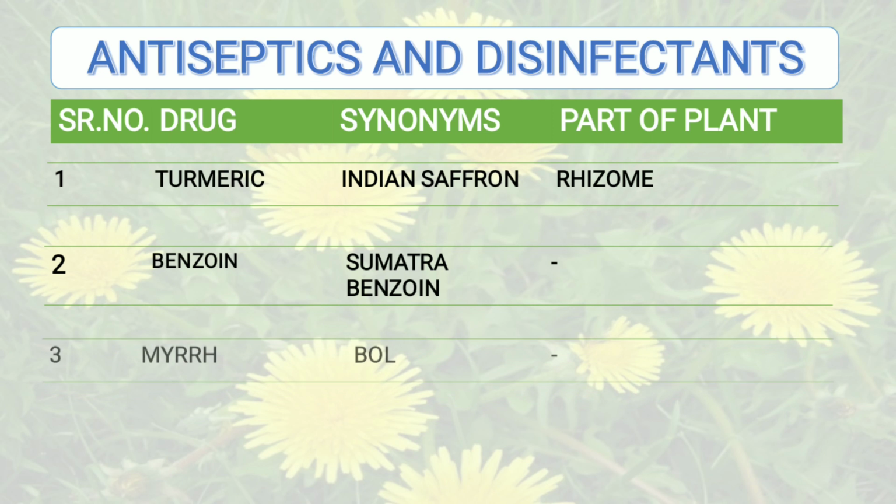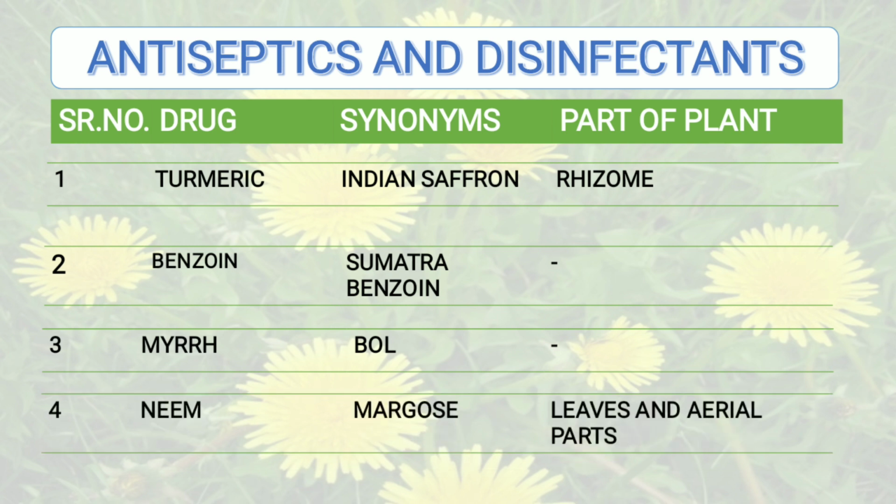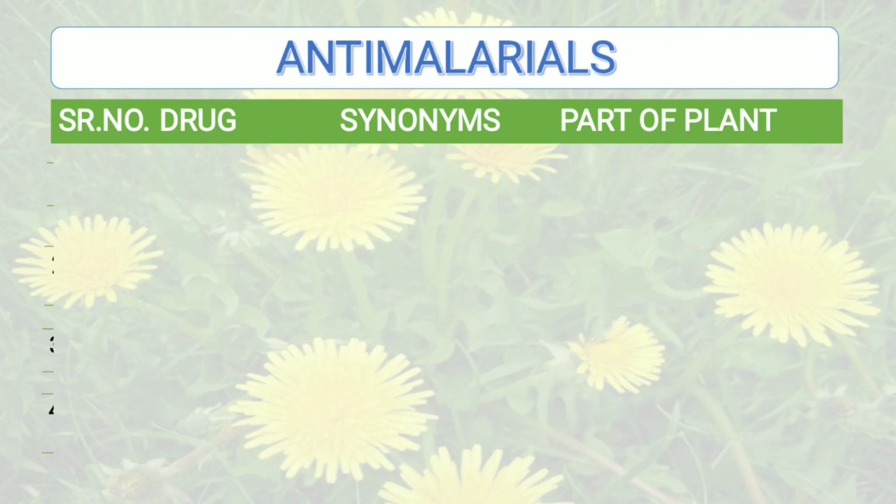Then the next drug is myrrh. Synonym of myrrh is gum myrrh or also bol, and again it is an oleo-gum resin, therefore part of the plant is not applicable. Then the next drug is neem. Synonym of neem is margosa, and the part of the plant that is used is leaves and the entire aerial part.